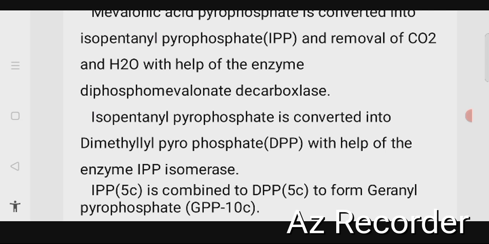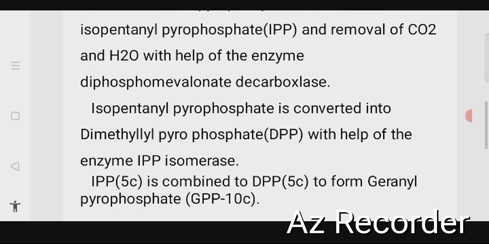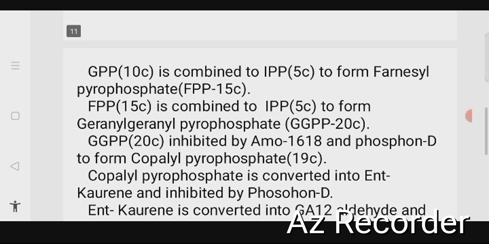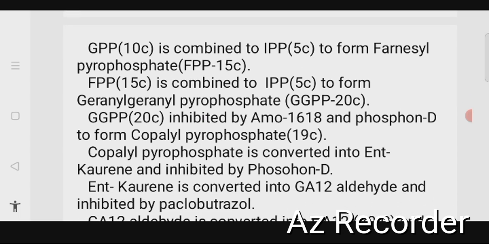Geranyl pyrophosphate is also otherwise called a monoterpene. Geranyl pyrophosphate is combined with one isopentenyl pyrophosphate to form farnesyl pyrophosphate. So 10 plus 5, total 15 carbon atoms. It is otherwise called a sesquiterpene. Farnesyl pyrophosphate is combined with one isopentenyl pyrophosphate to form geranylgeranyl pyrophosphate, which has 20 carbon atoms. It is otherwise called a diterpene.